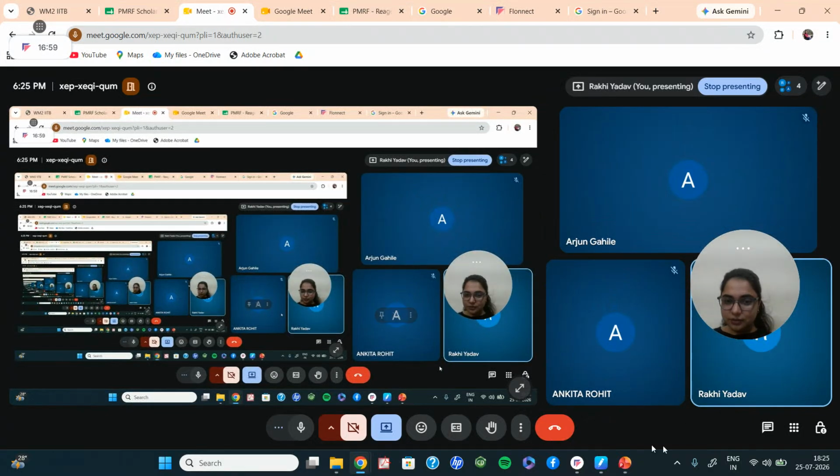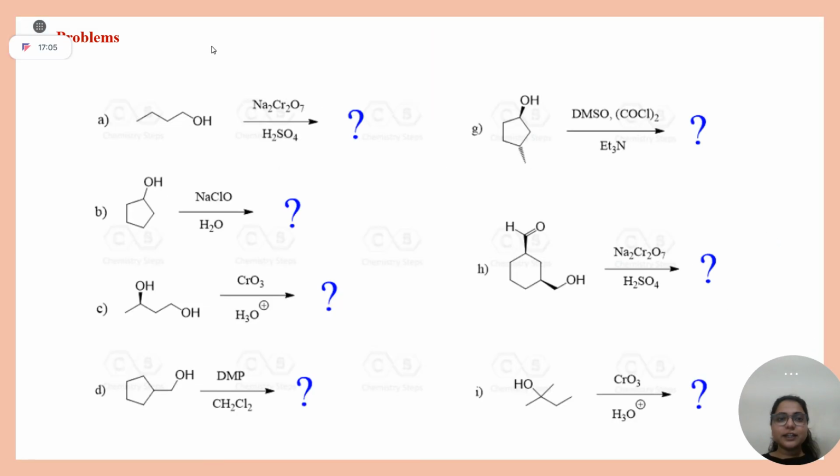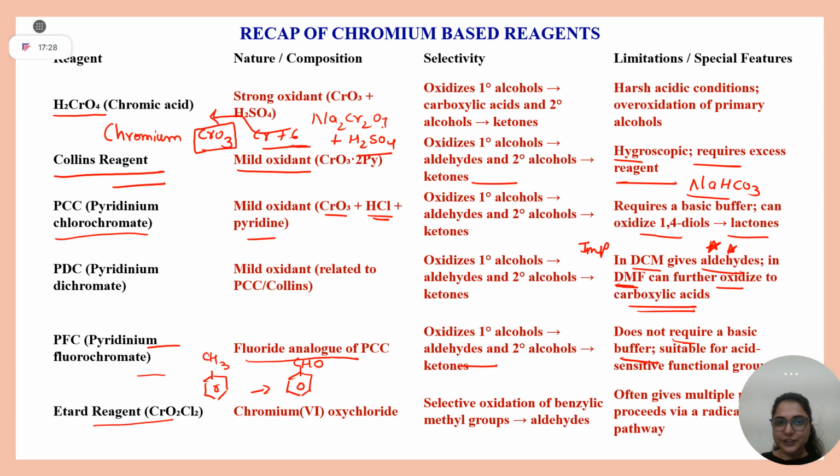Yes, ma'am. Okay. If clear, tell me the first answer. I just want to know whether it will convert into aldehyde or acid. Okay, I will write here. First question, A. Aldehyde, ma'am. Aldehyde. Sure. Okay. Let's go to the previous slide.